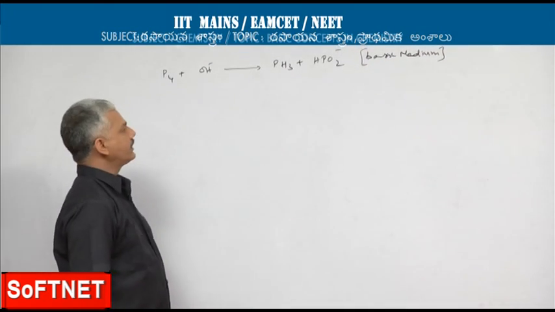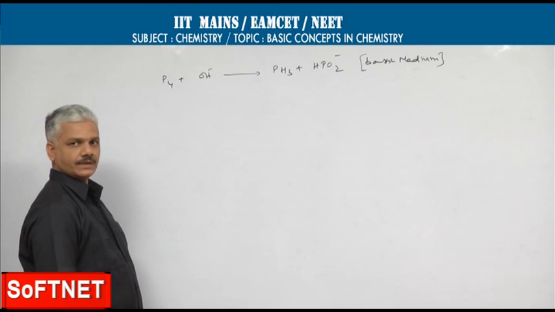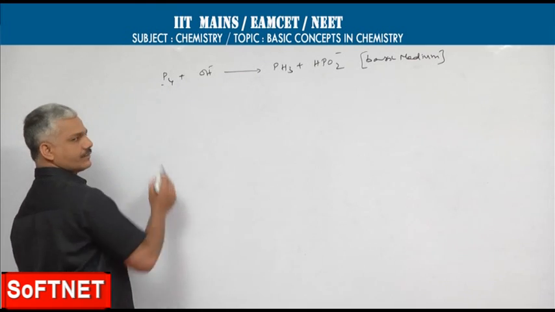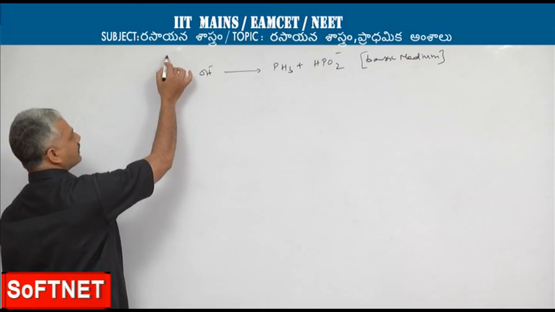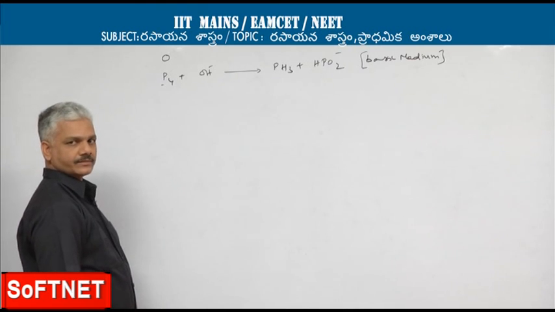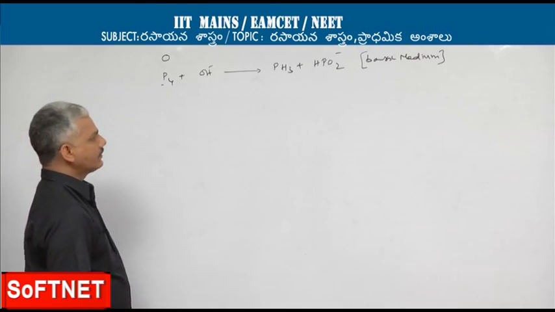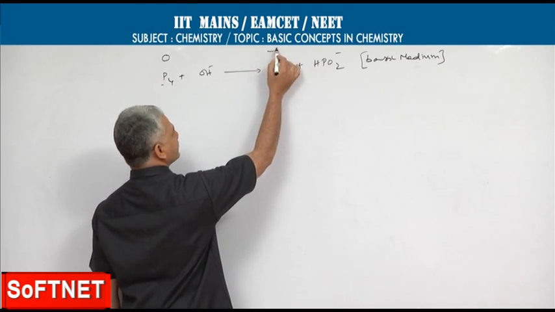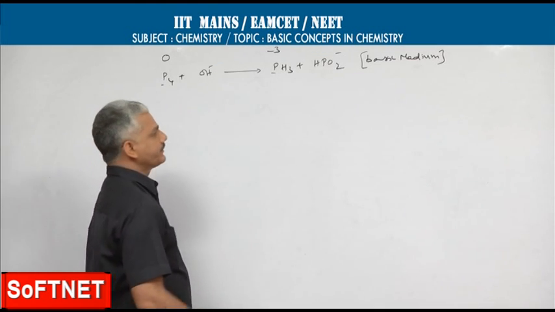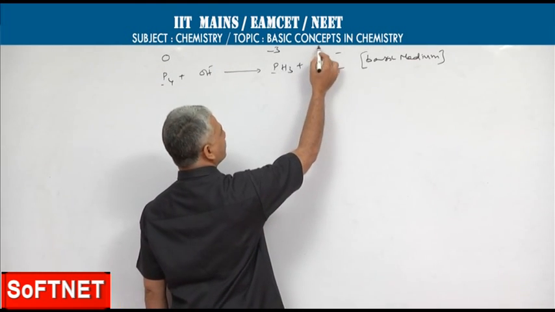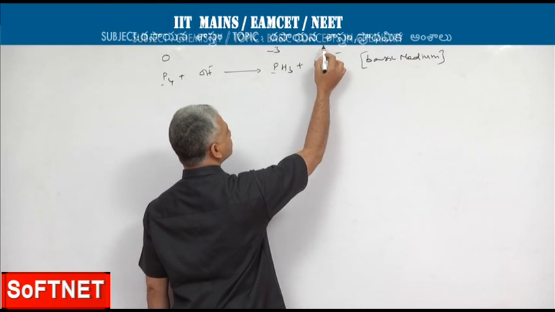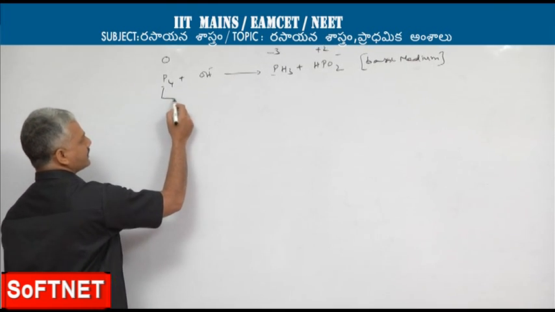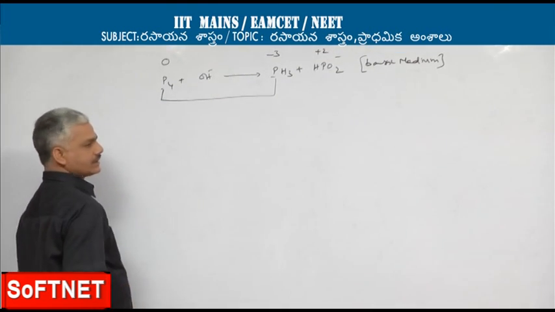Now, as usual, we have to calculate the oxidation states of elements other than oxygen and hydrogen. Here the element present is phosphorus. On the reactant side, the oxidation state of phosphorus is 0 because it is a homoatomic molecule. In the products, in phosphine, the oxidation state of phosphorus will be -3, and in this HPO2 2- ion, it will be +1. So, for phosphorus, there is a decrease in oxidation state